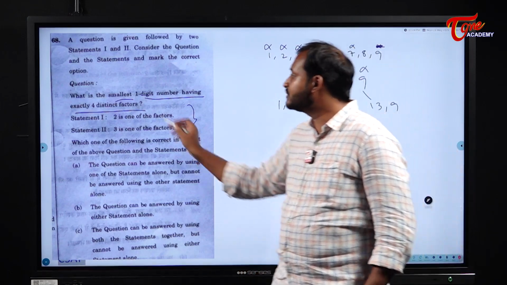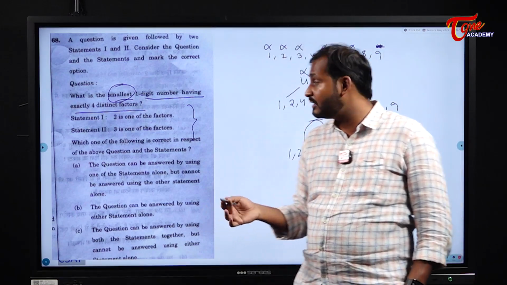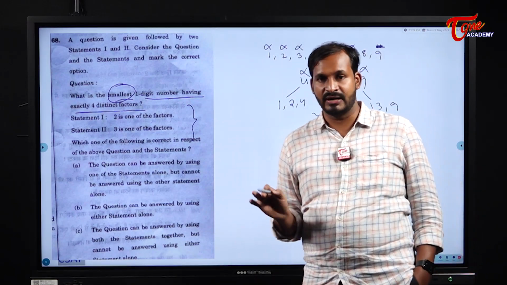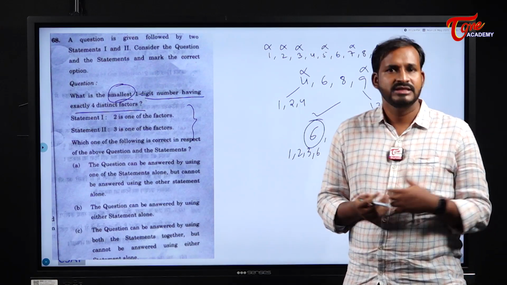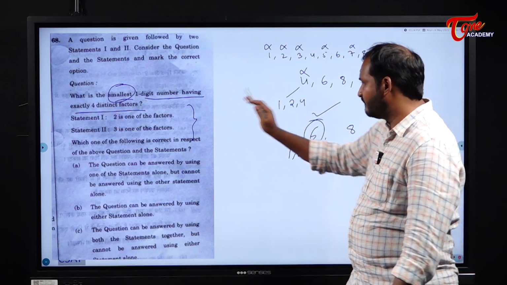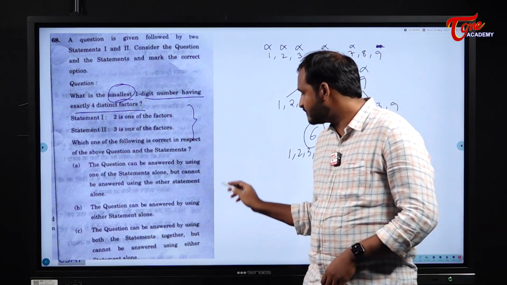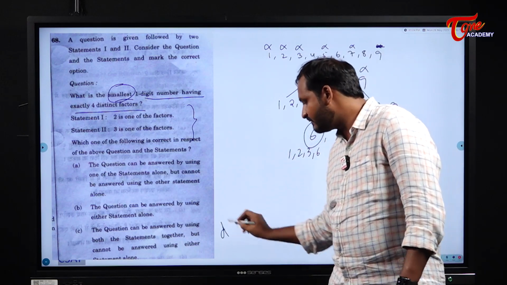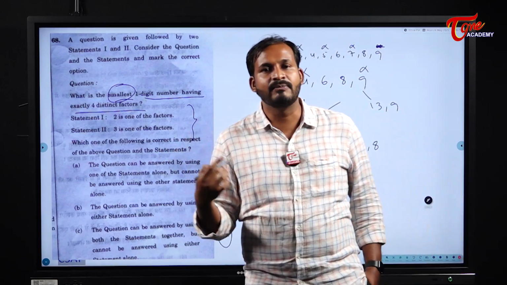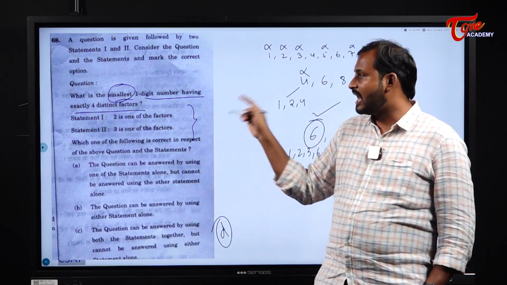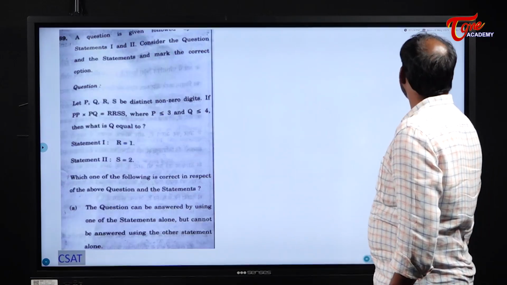Why? Because he used the word smallest. If he doesn't use that word, then we might have used the statements. But here he used the word smallest. We know very well. Which one is smallest among 6 and 8? 6 is the smallest one. So that means without reading the statements itself, I can answer the question, right? So here our answer becomes option D. Option D was not given here, but you have the option D, that is without the help of both the statements itself, we can answer this question. Okay, understood? Right, next one.